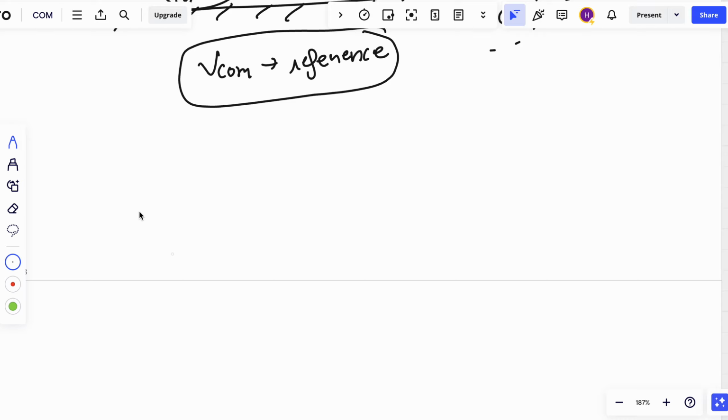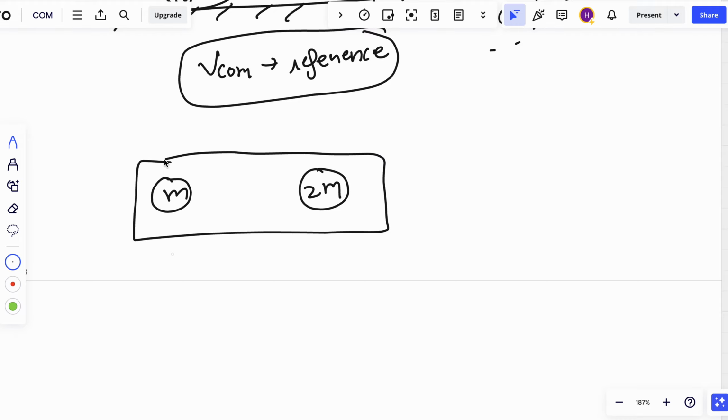Now take a feel of it, okay? Now there is a mass m, there is a mass 2m. Where will the center of mass of this entire piece be, right? Center of mass is the point where the mass of the object is concentrated, right? So more mass is here. So if you have a pen which is thinner here and thicker here, you already know that the balancing will be somewhere here, Matlab at the higher side of it. So here also the center of mass will be around this point because more mass is here, right?